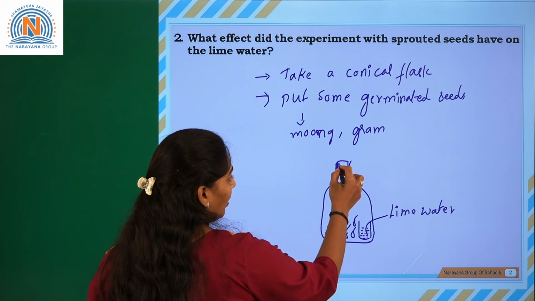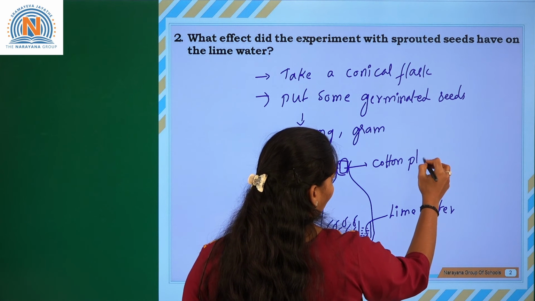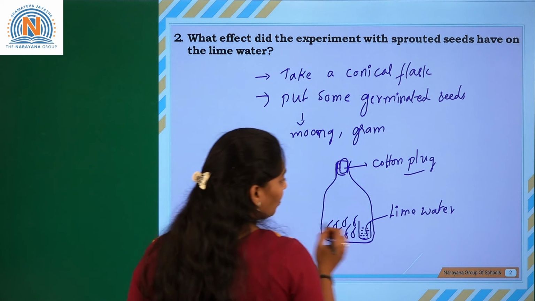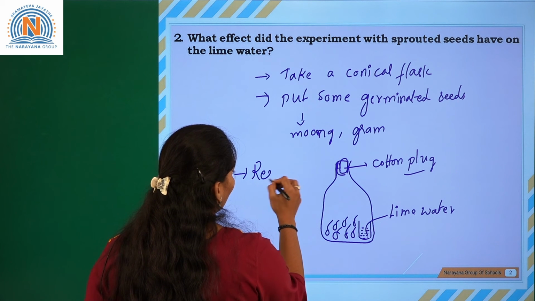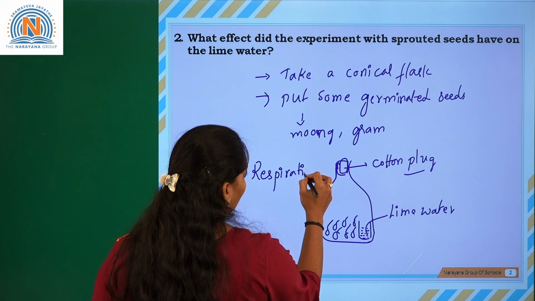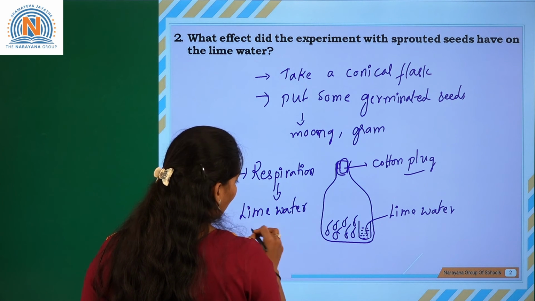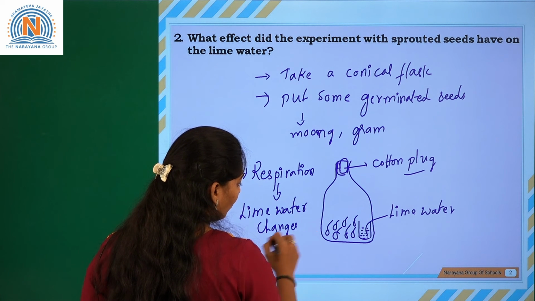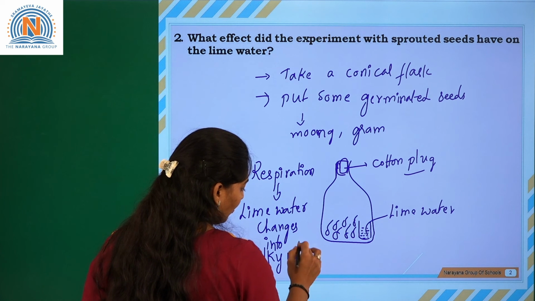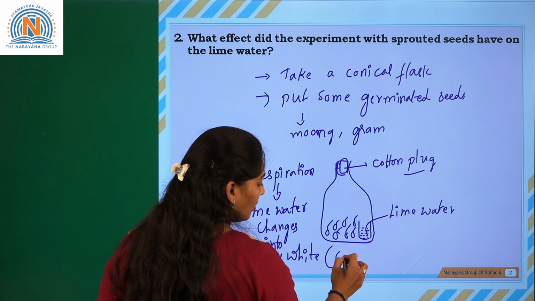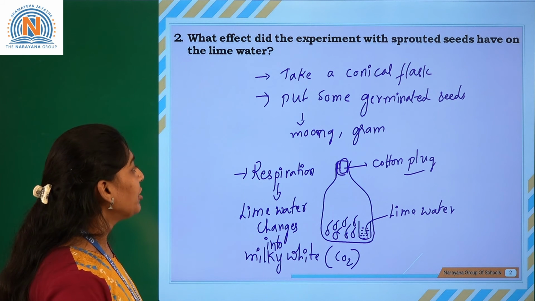After this, we cover it with a cotton plug, so that the lime water changes into a milky white precipitate. After the respiration of the seeds, the lime water changes into a milky white precipitate because of the release of CO2. Okay, so let us go to the next question.